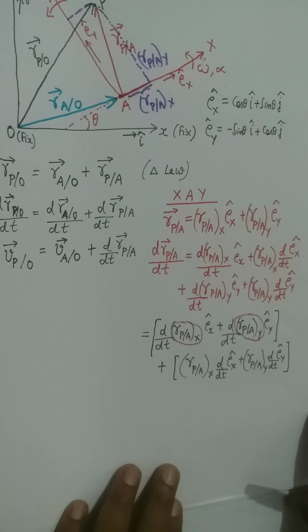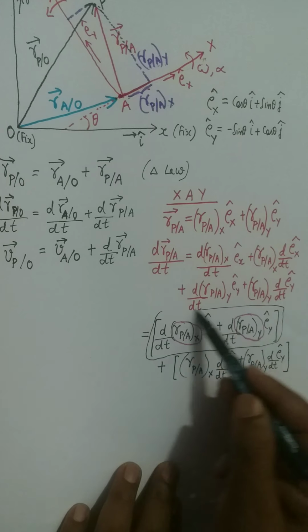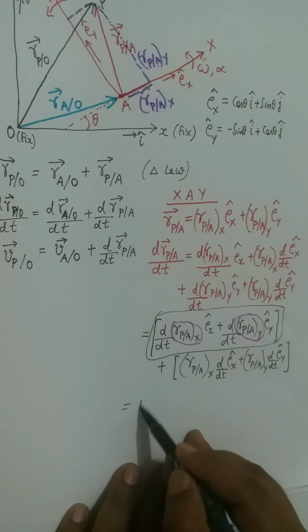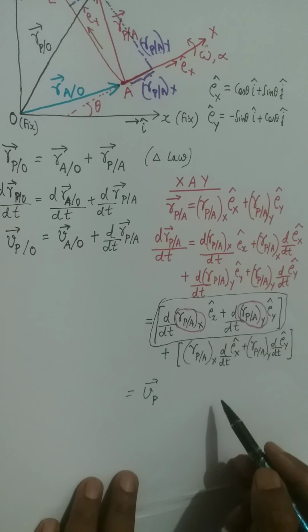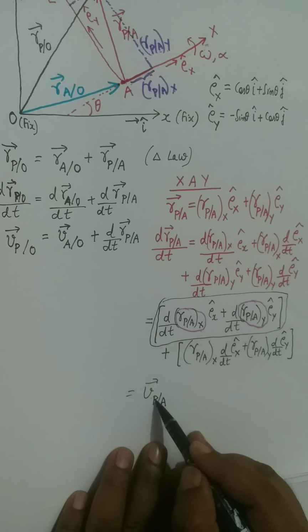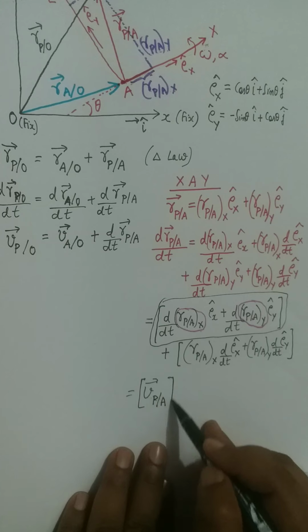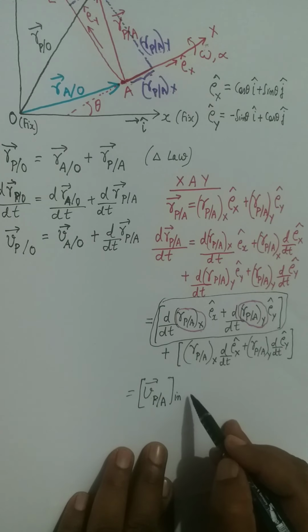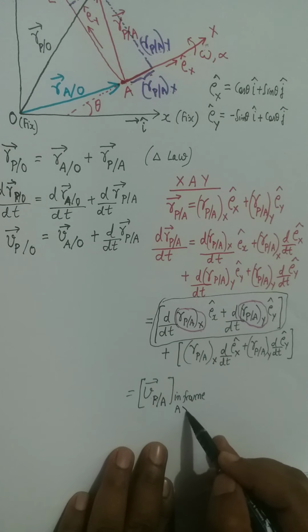And therefore this complete term, this first bracket, is now the velocity of particle P oblique A, which is the velocity of particle P in the frame of A, or you can call it the velocity in the frame of the rotating system, or in the frame of A, X, Y.